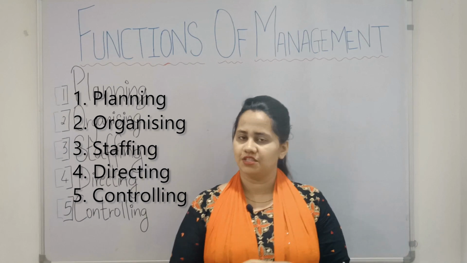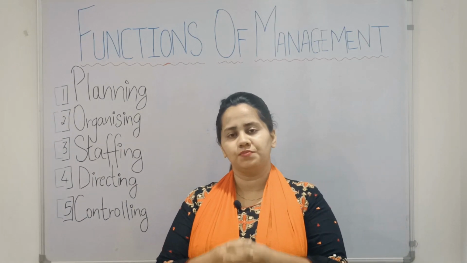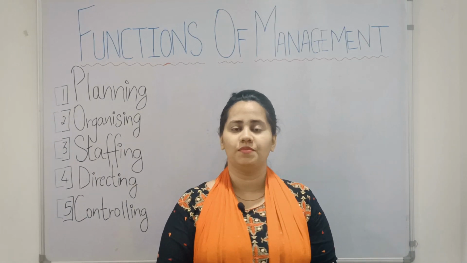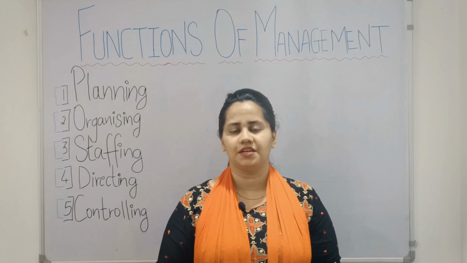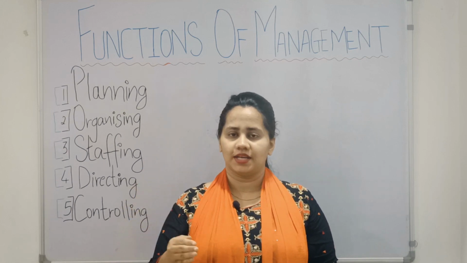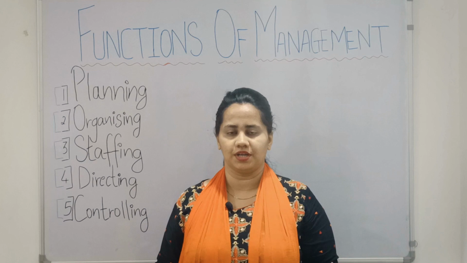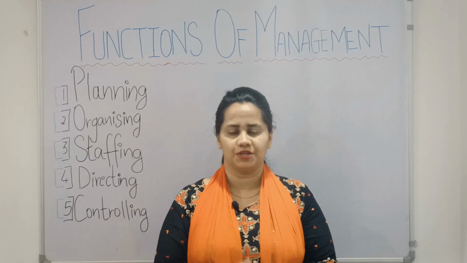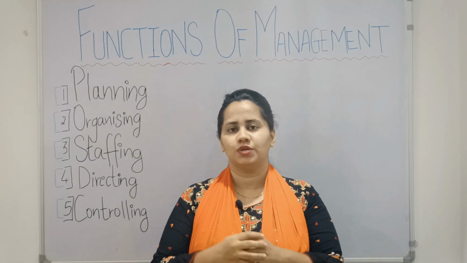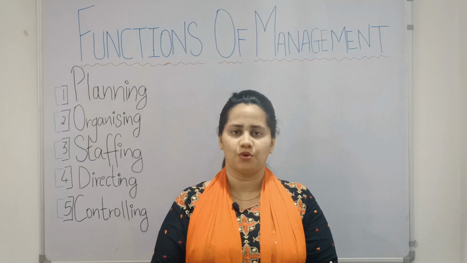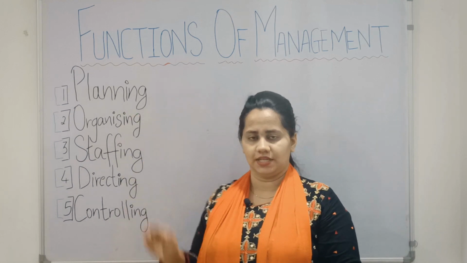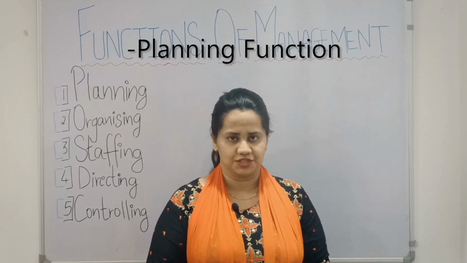Now these are the 5 functions of management, and it is very important that these functions are performed in a sequence. It means that it should start with planning, organizing, staffing, directing and then controlling. It has to be performed in this particular sequential order. So in today's class I will explain to you all these functions in detail. So let's start with the planning function.